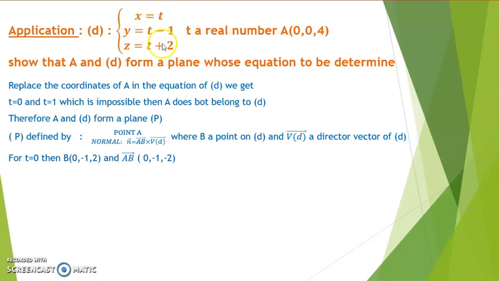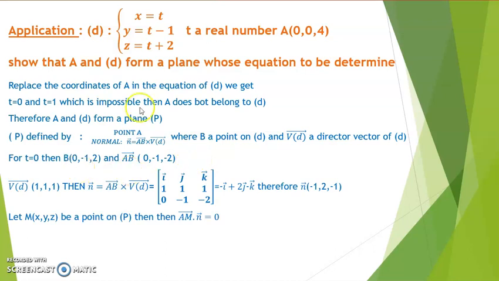We get x equals 0, y equals minus 1, z equals 2. It's the point B, and we can now calculate the coordinates of the vector AB by xb minus xa, yb minus ya, zb minus za. We get the vector AB. We need now a director vector of D. 1, 1, 1 is the director vector of D. So the normal is equal to AB vector cross VD vector. We get n equals minus 1, 2, minus 1. Then this is a normal of the plane P.